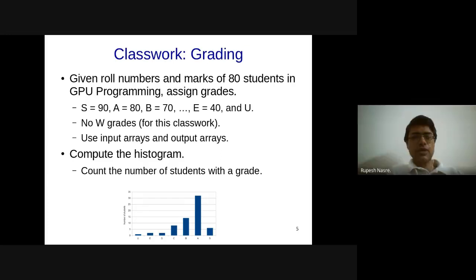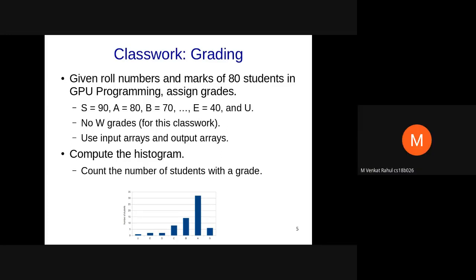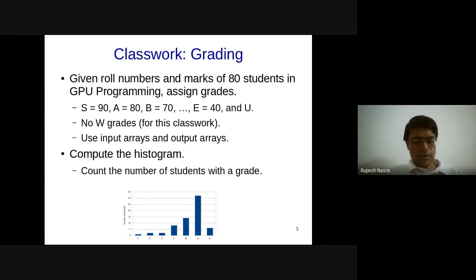Sir, in computing this histogram, if I'm maintaining a counter for each grade, then I'll have to have some sort of synchronization required between the threads while incrementing the counter, right? Because it's a shared variable and a race condition might be there. Sure, that is correct. Yes.